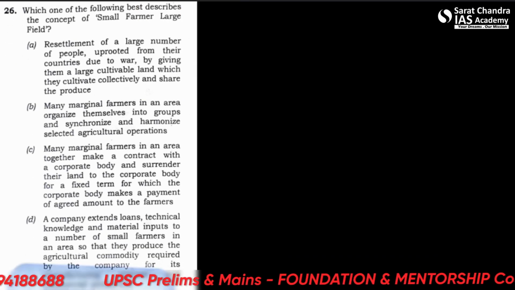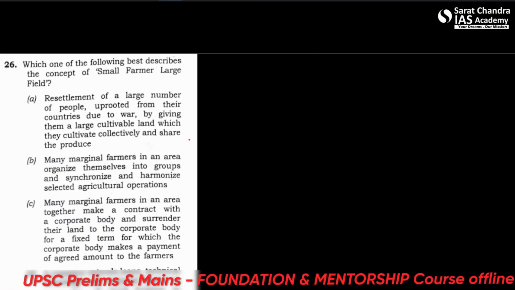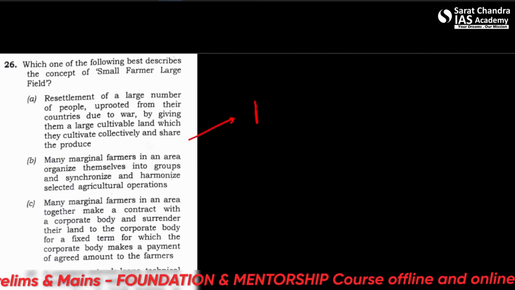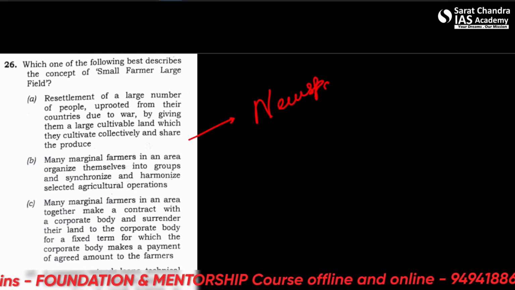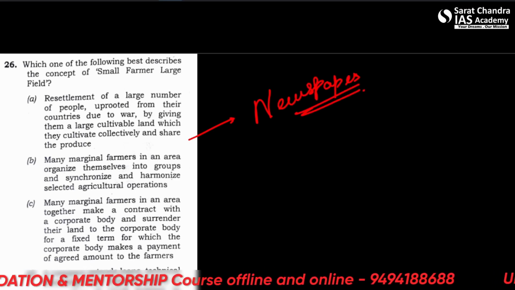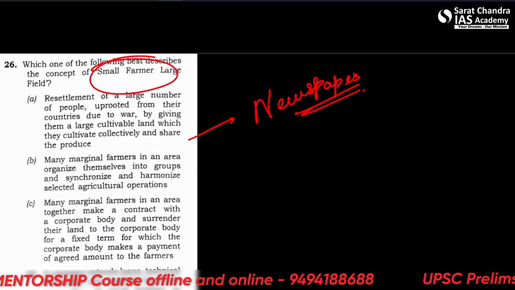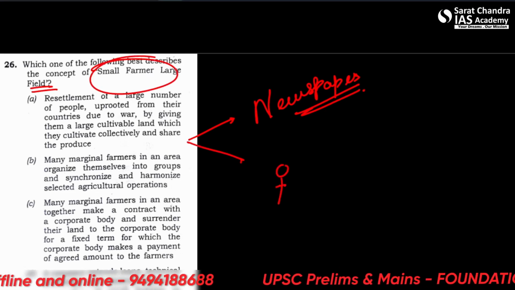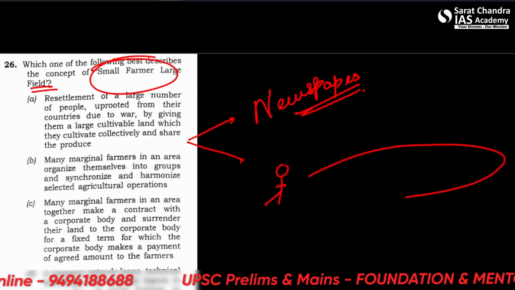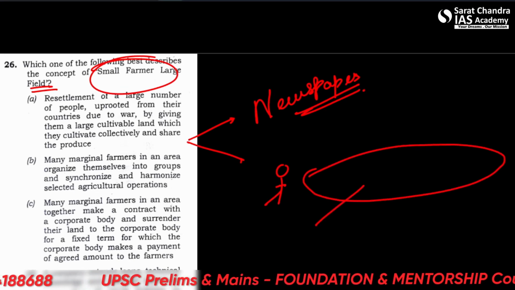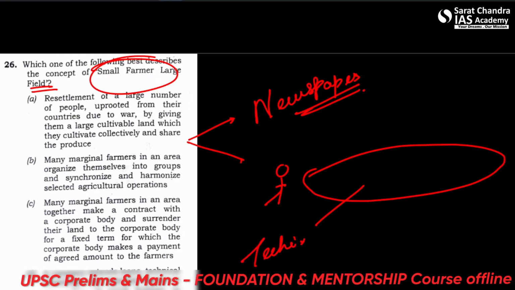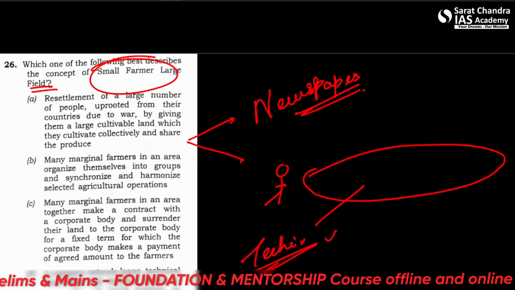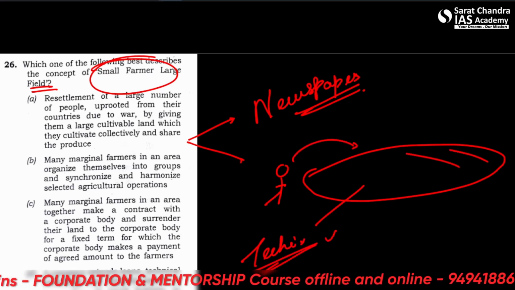In the next question, we'll see how economy questions can be asked from newspapers, and what this small farmer, large field technique is, and how it is a technique when the farmer is small and the field is large.